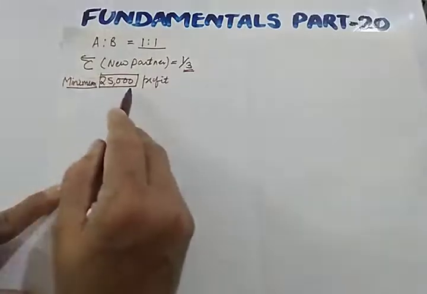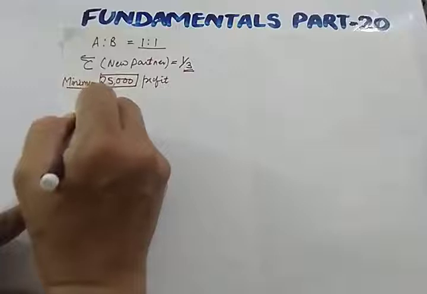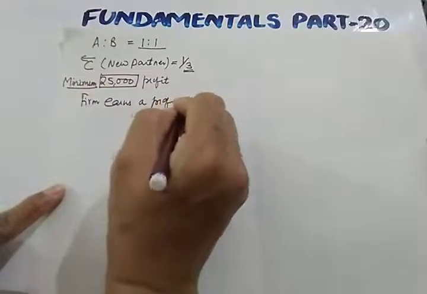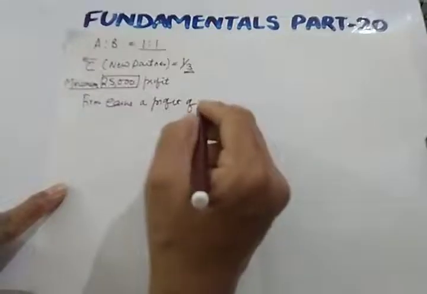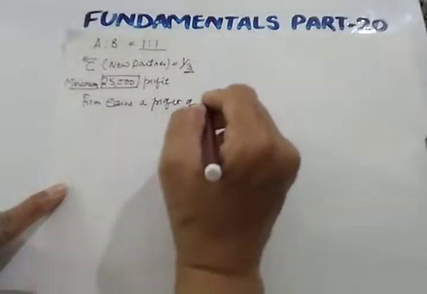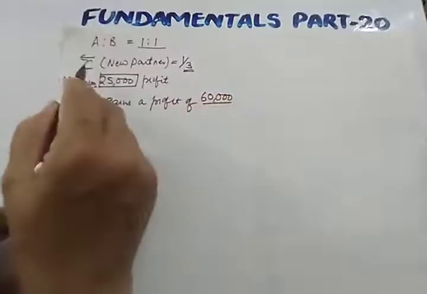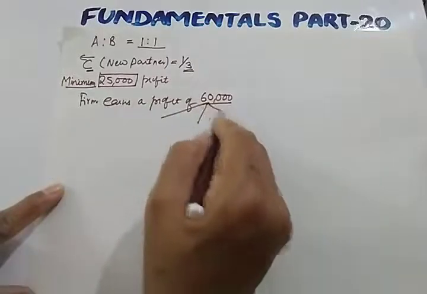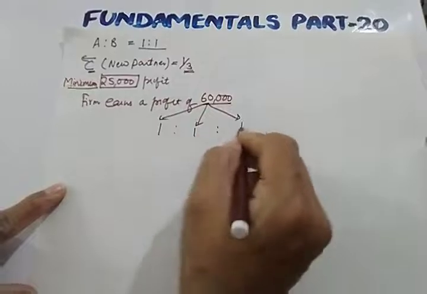should be 25,000, and let us assume that the firm earns a profit of, let us say, 60,000. So can you calculate what will be C's share if you divide this 60,000 among all the three partners in equal ratio?